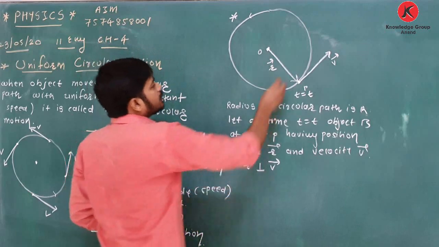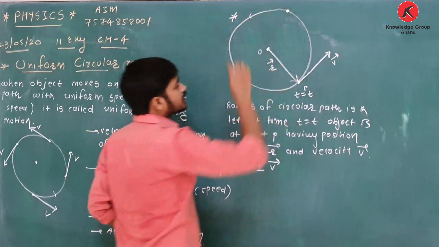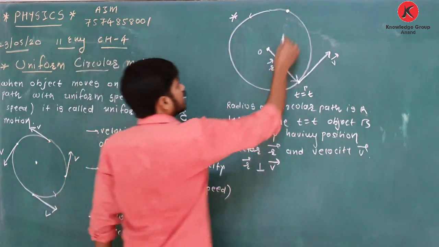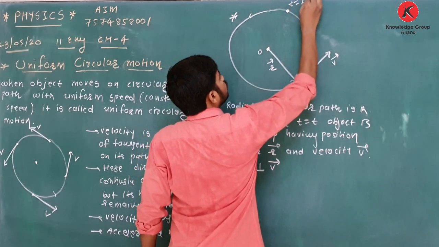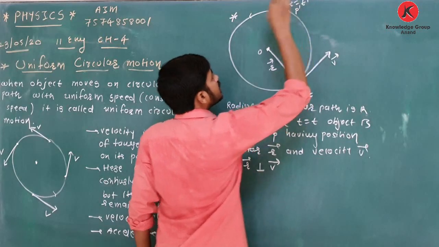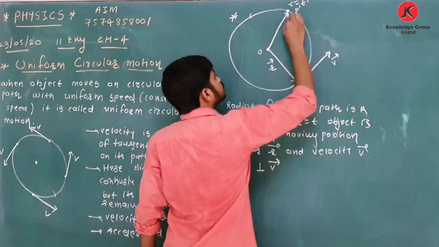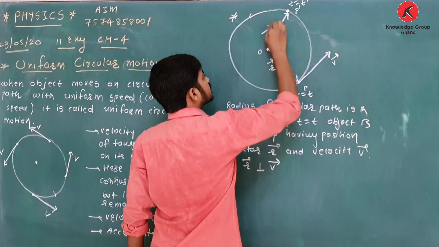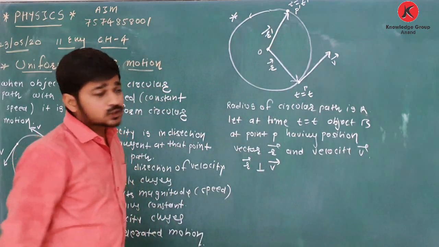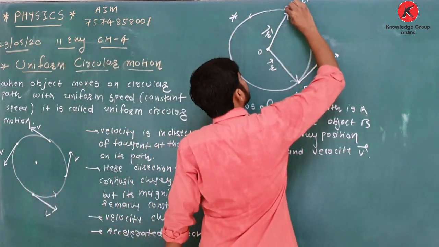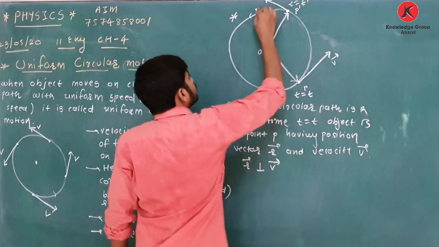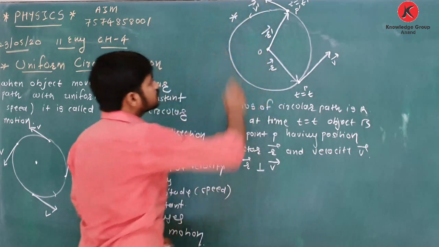Let at some time, after some time, the object is at this point. At time t equal to t dash, it comes to point P dash. Its position vector is R dash, and its velocity is in the direction of the tangent, so it is v dash. Clear about this?